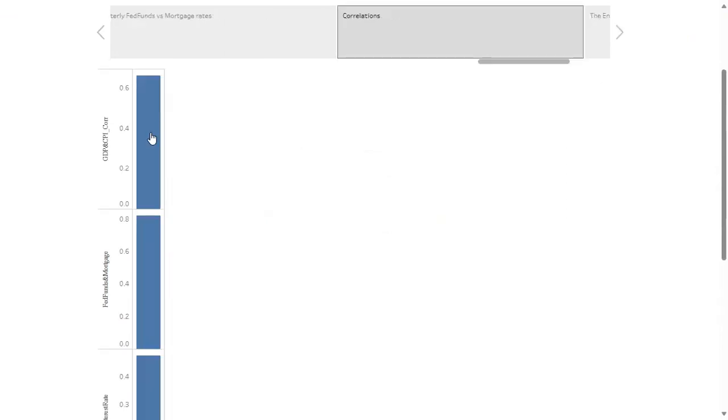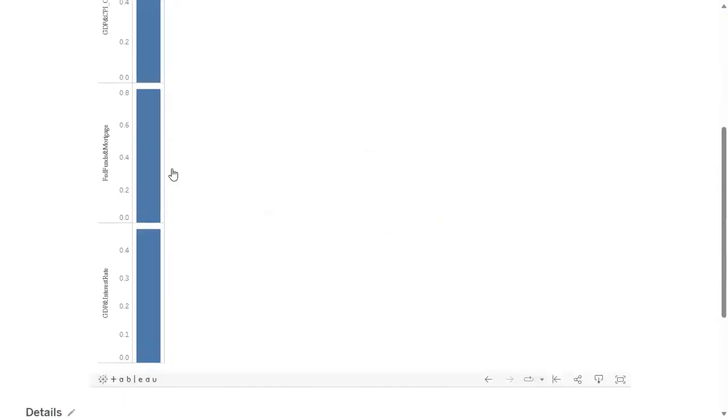And then here's kind of the chart where the rubber hits the road. It turns out that the Fed funds and the mortgage rate, like I assumed, are super well correlated, almost a one. And then we have the GDP and CPI correlated close to 0.7, which is considered a strong correlation. Not terribly surprising, as you would expect based on economic theory. As GDP grows, inflation is going to move with it because there's more money in the economy.